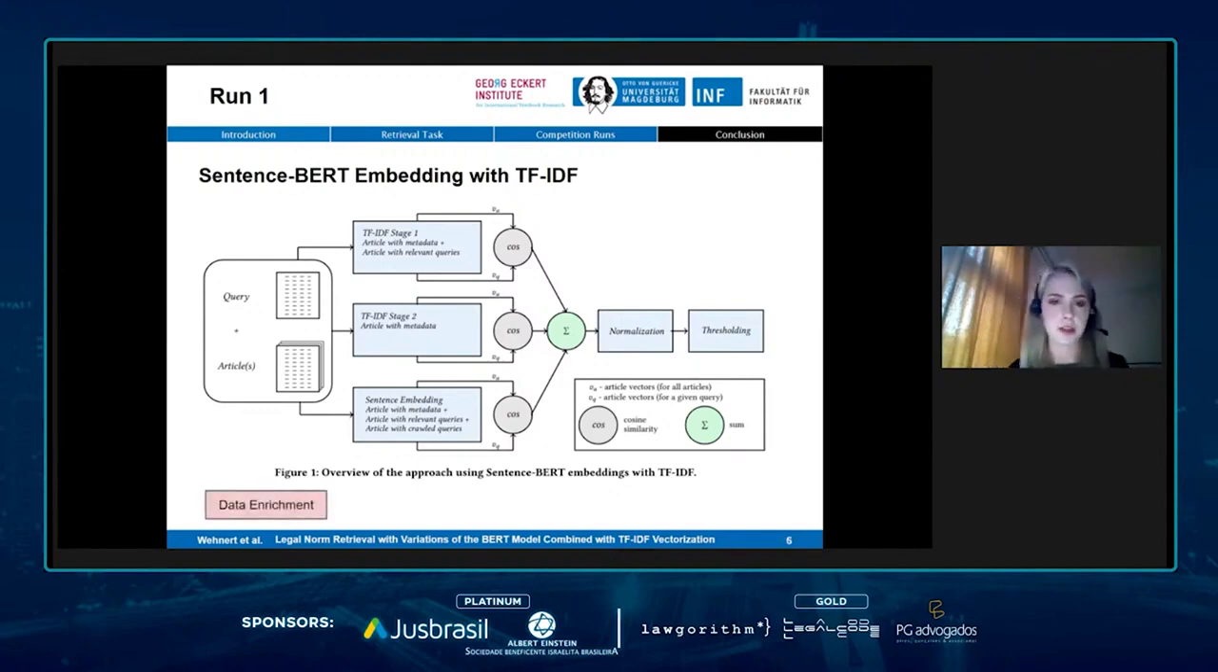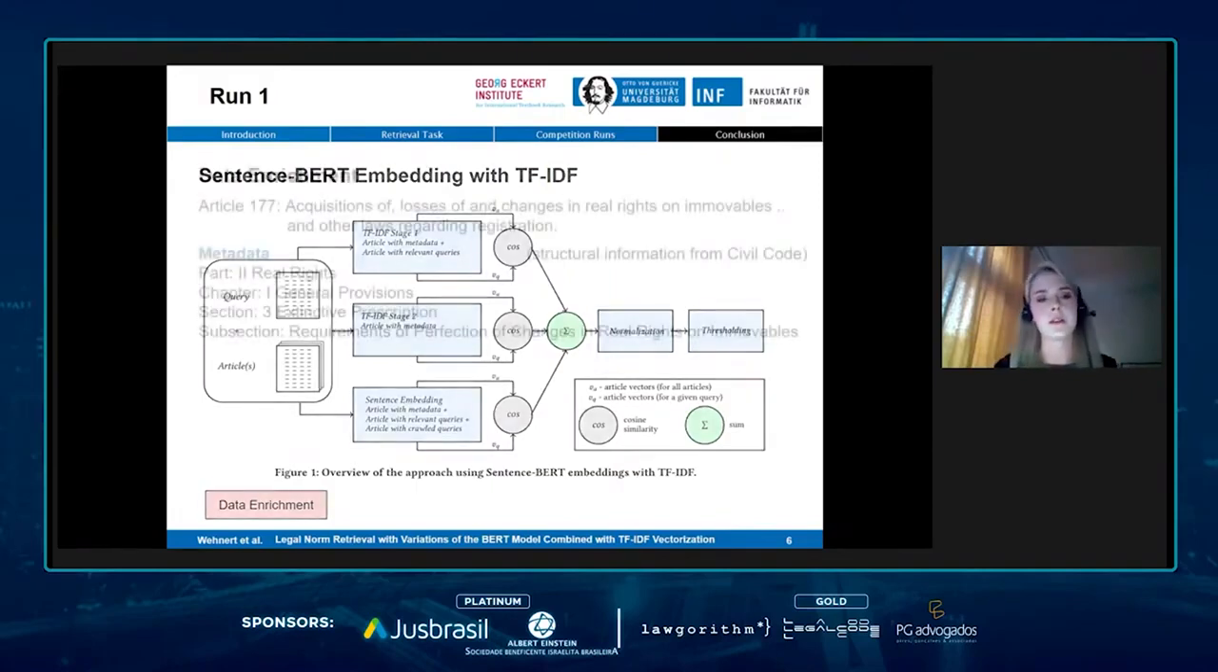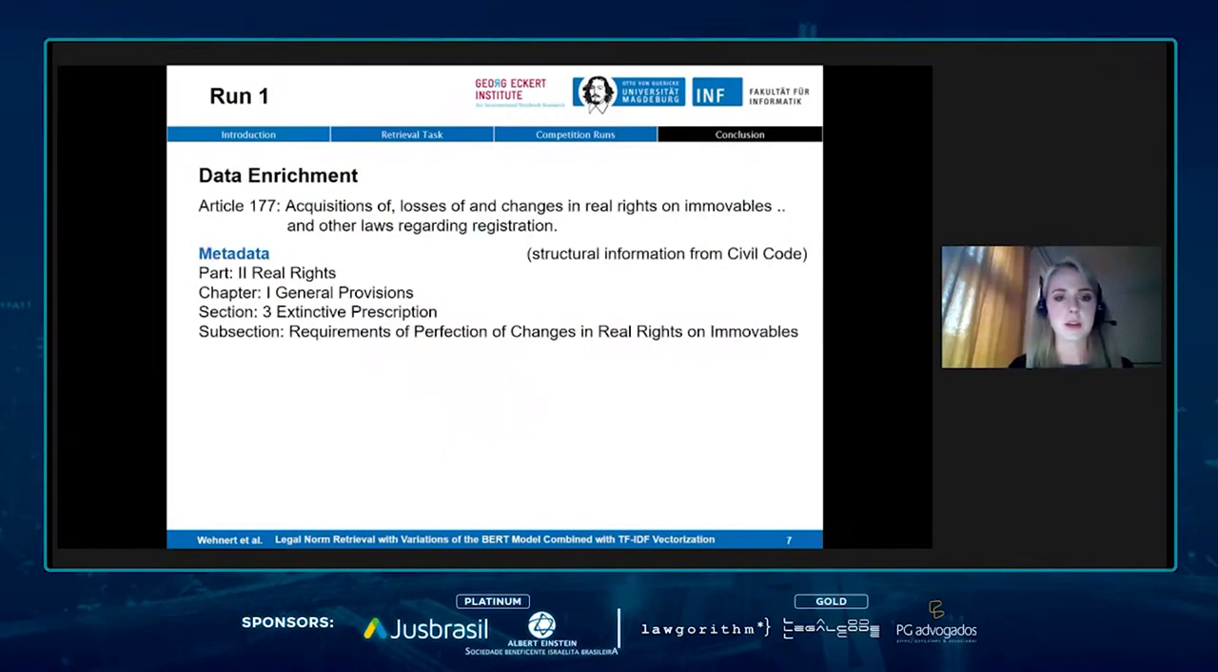I would like to present you also some details on what we actually did. And the first thing I would like to present is the data enrichment. So consider Article 177 about acquisitions of, losses of, and changes in real rights on the movables, and so on. So this article is not that different from the other articles in the wording in the civil code. And we thought we could make it more unique by enriching it.